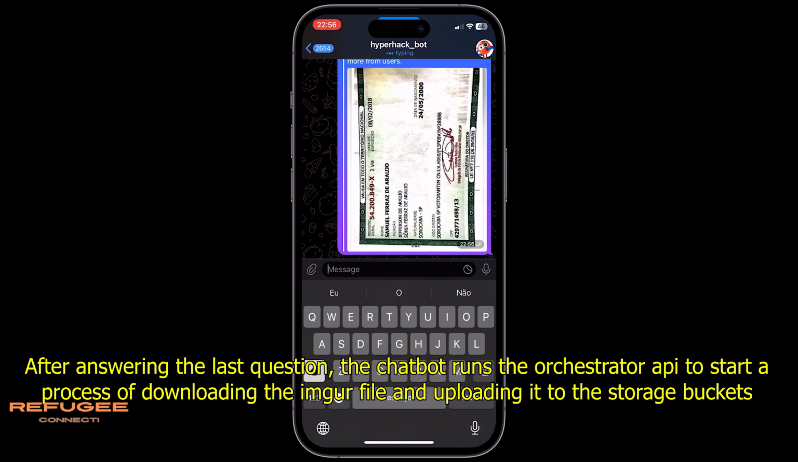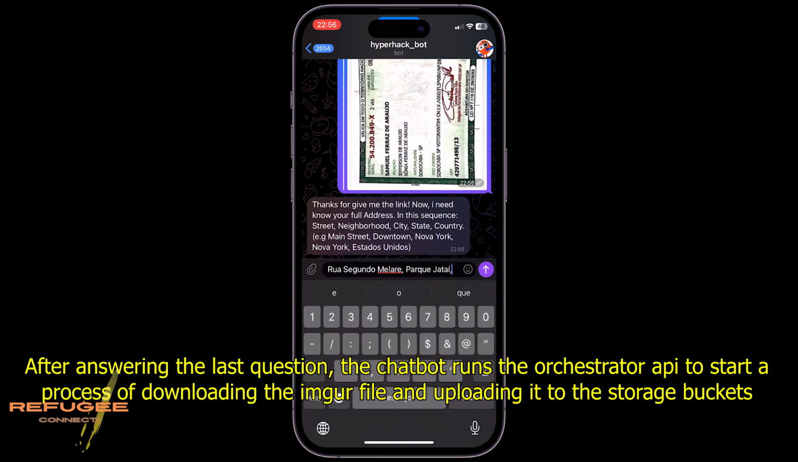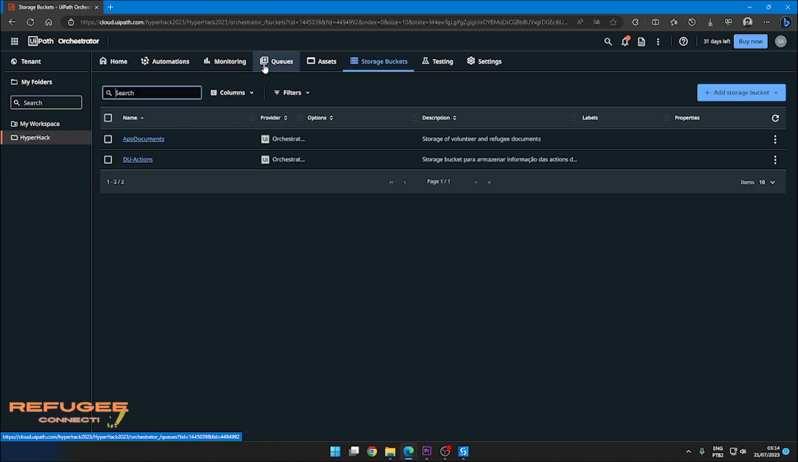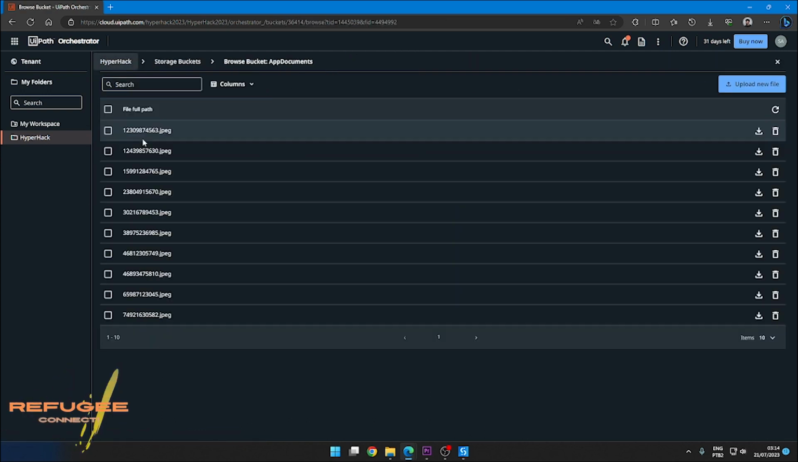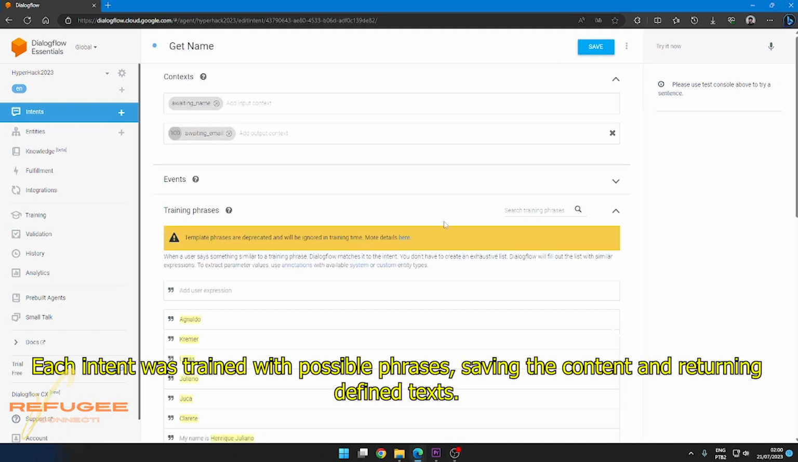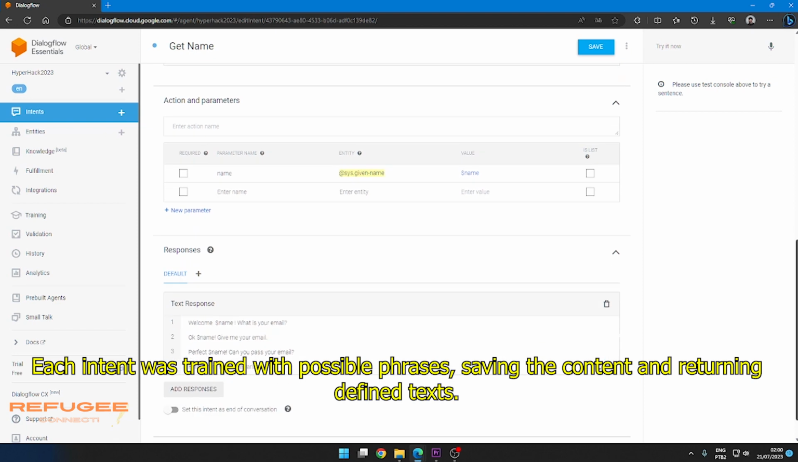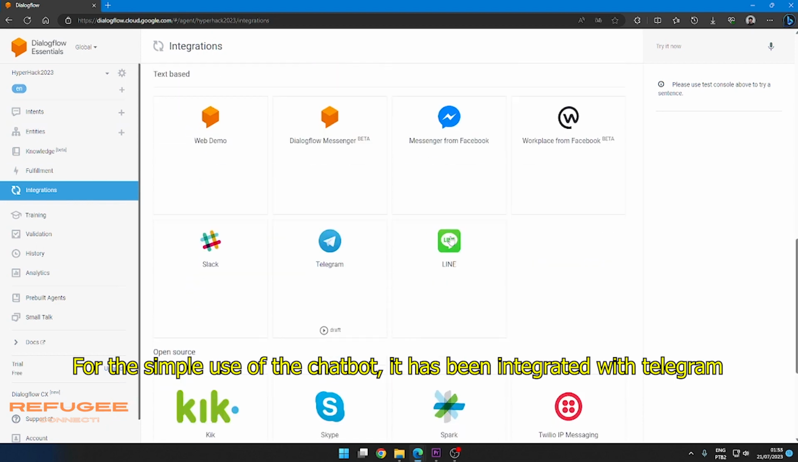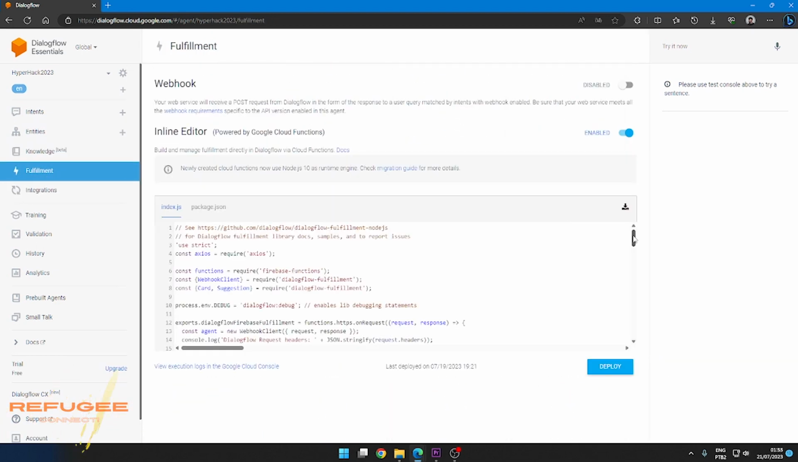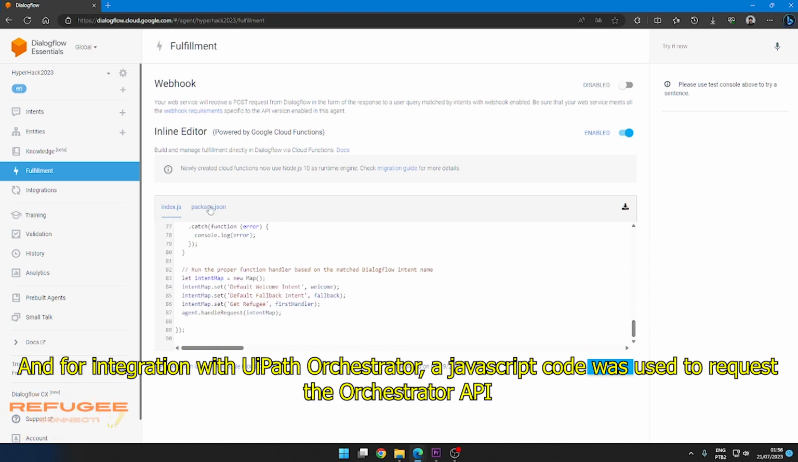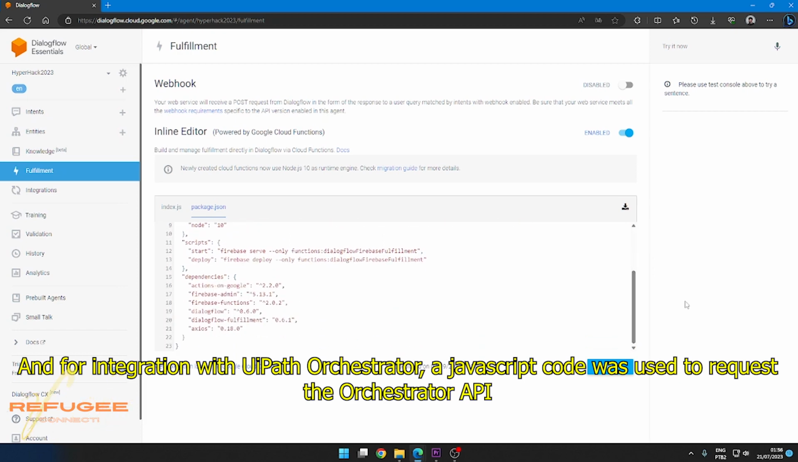After answering the last question, the chatbot runs the Orchestrator API to start the process of downloading the ingress file and uploading it in the storage buckets. To capture the information, an intent was created for each piece of information. Each intent was trained with possible phrases, saving the content and returning defined texts. For simple use of the chatbot, it has been integrated with Telegram. And for integration with UiPath Orchestrator, JavaScript code was used to request the Orchestrator API.